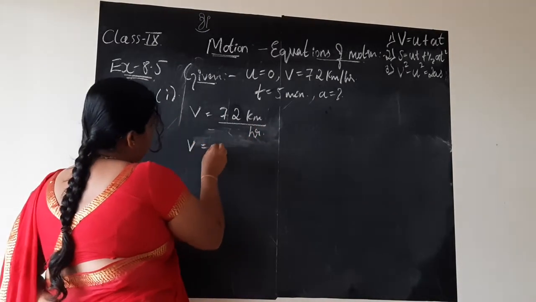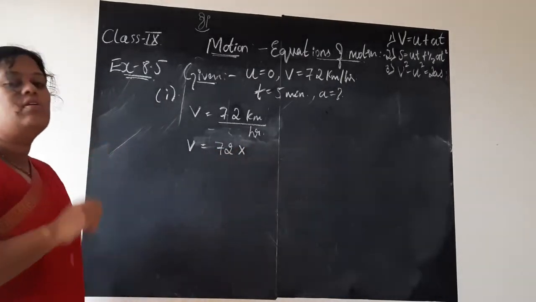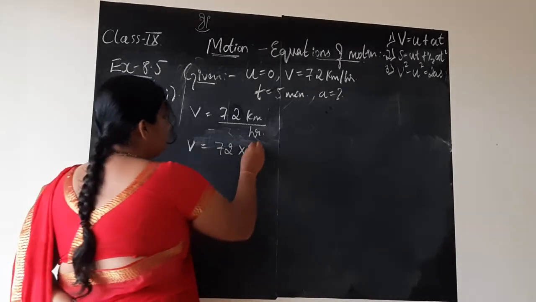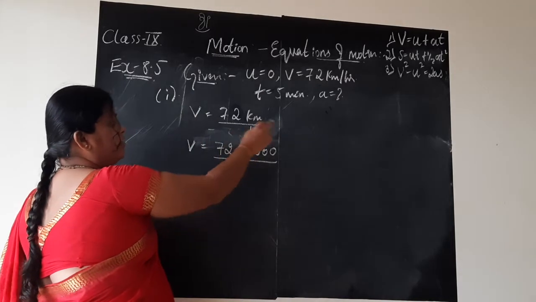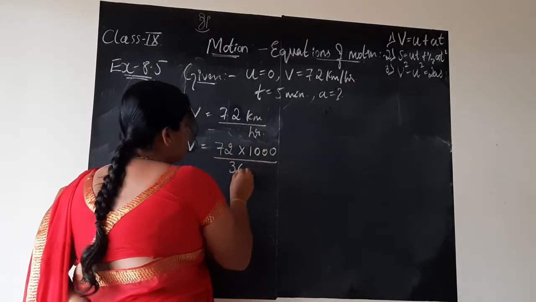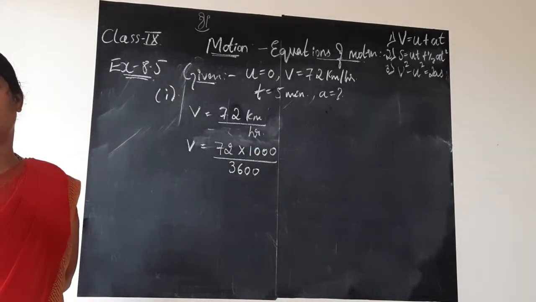So now velocity is 72 as it is, we will write. Kilometer we need to convert to meter. So 1 kilometer is 1000 meters. So I will multiply by 1000. Per hour means divided by hour. 1 hour is how many seconds? 3600 seconds. Like this you will substitute.